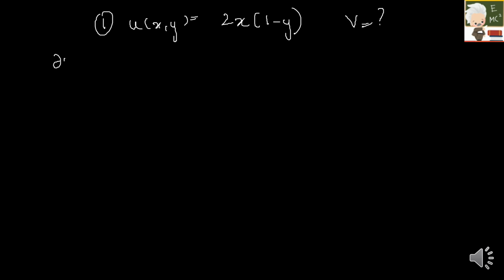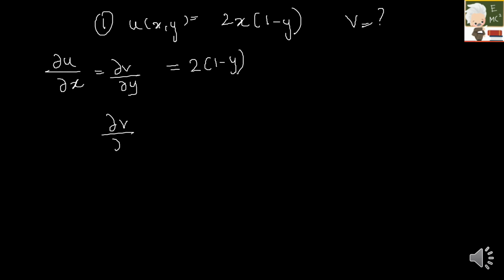So our first question here is u of x, y is equal to 2x into (1 minus y). So we have to find what is our v. Let me do the first condition, which is ∂u/∂x is equal to ∂v/∂y. So first let me find ∂u/∂x. That would be 2 into (1 minus y). So ∂v/∂y will be equal to 2 into (1 minus y), which will be ∂v is equal to (2 minus 2y) into ∂y.